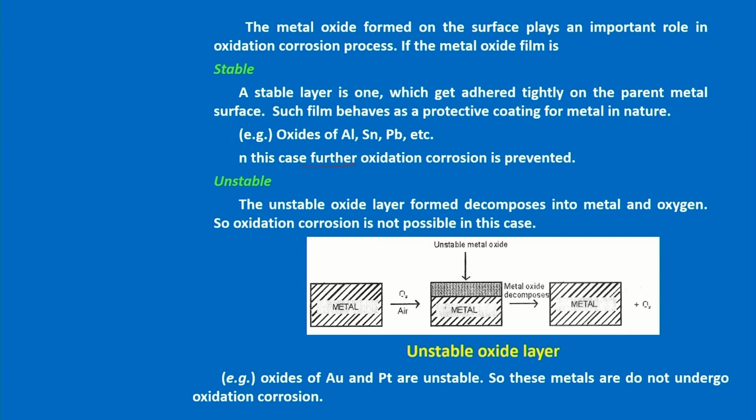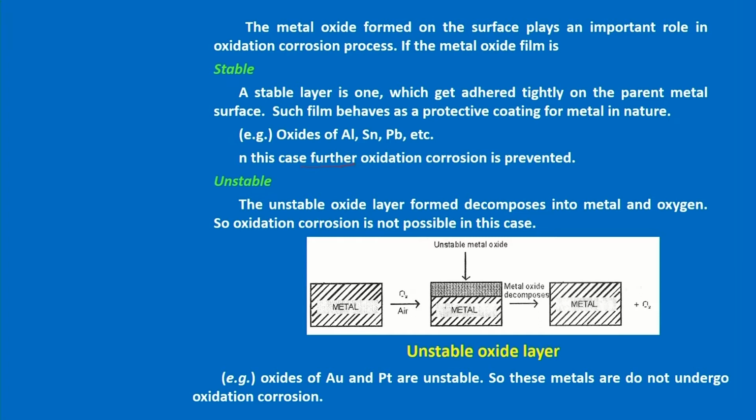In these cases, once the oxide layer is formed over the surface, there will be no chance for oxygen to penetrate further or the metal ions to come out, because the stable layer is highly protective. So, if the oxide layer is stable, there is no further corrosion.